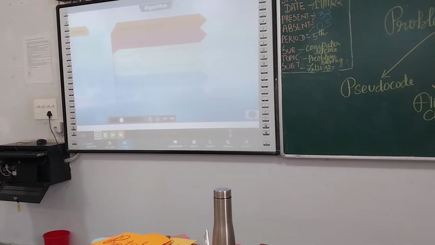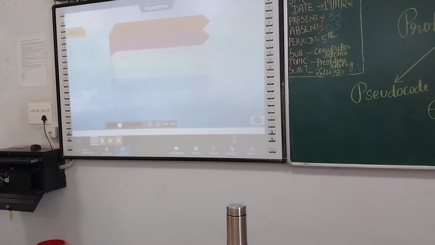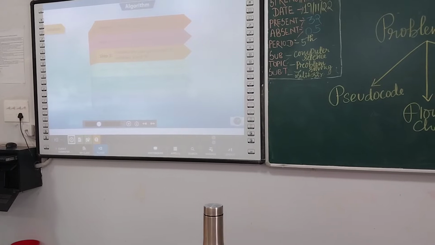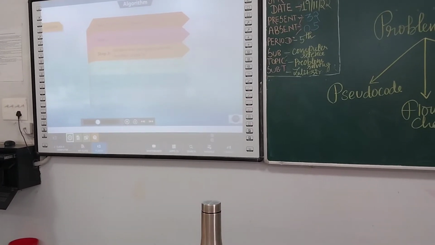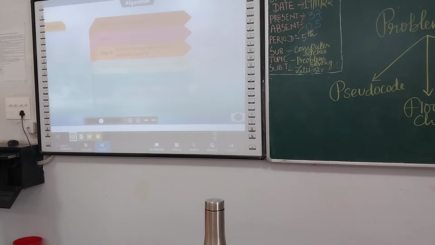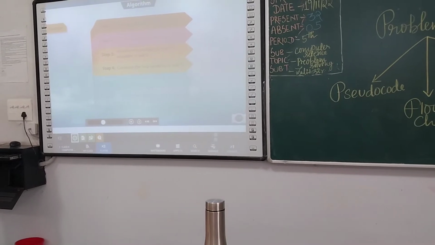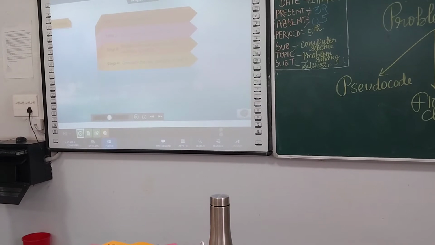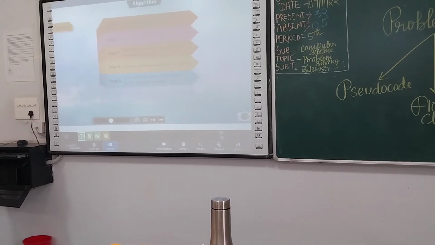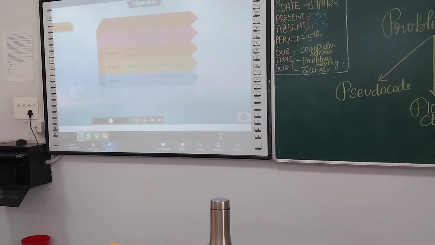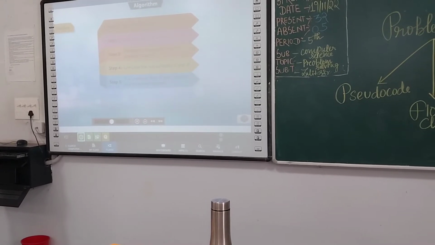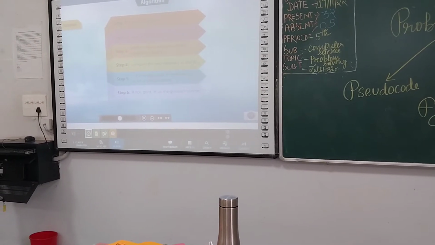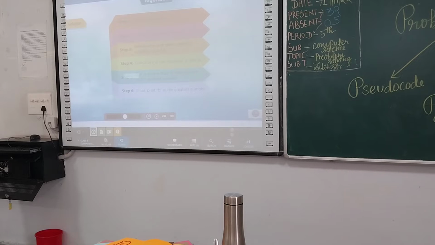Step 2. Take the input from the user. Step 3. Initialize the user given input to variables A and B. Step 4. Compare the two variables A and B. Step 5. If A is greater than B, then print A as the greatest number. Step 6. If not, print B as the greatest number.